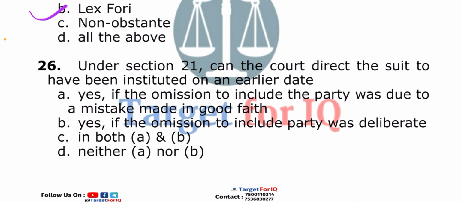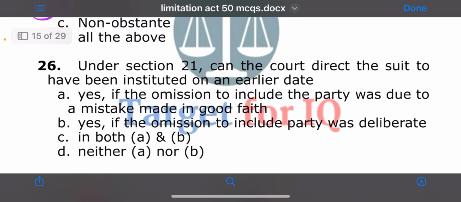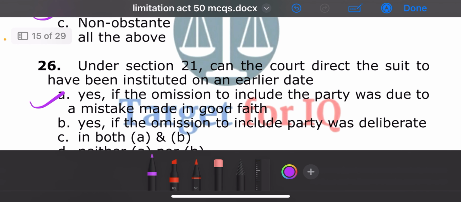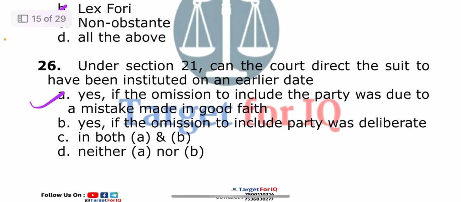Next question. Under Section 21, can the court direct the suit to have been instituted on an earlier date? A. Yes, if the omission to include the party was due to a mistake made in good faith, B. Yes, if the omission to include the party was deliberate, C. In both A and B, or D. Neither A nor B. The correct answer is option A. Yes, if the omission to include the party was due to a mistake made in good faith.